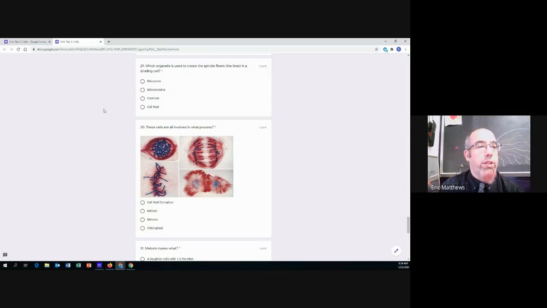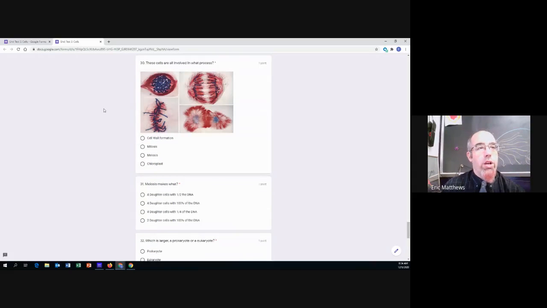Five more questions. Number 30. These cells are all involved in what process? So if you take a look at those cells, you can see a whole lot of different things happening. What are they doing?